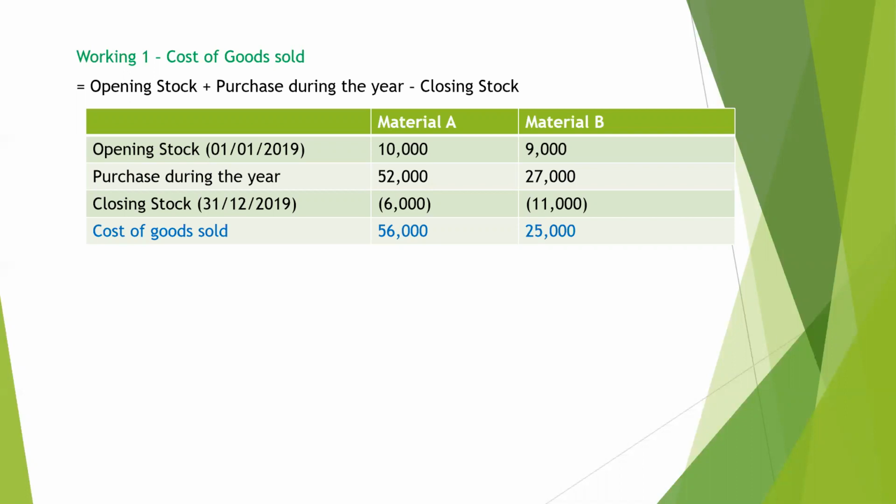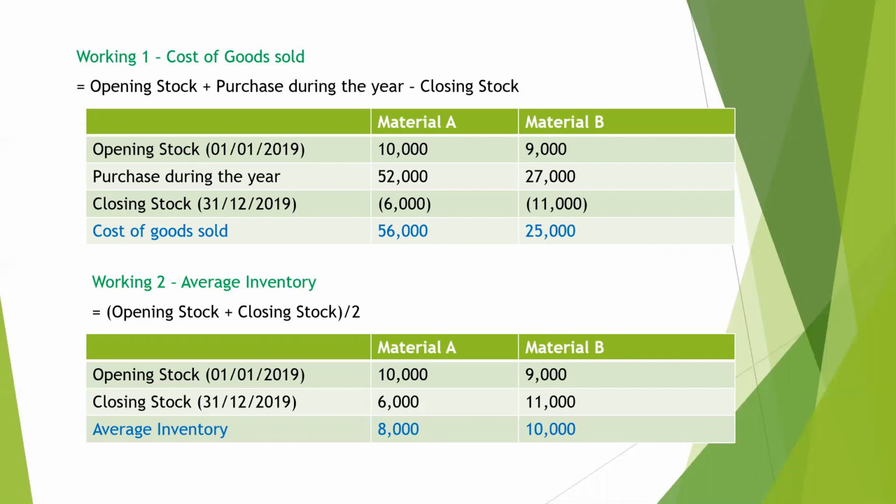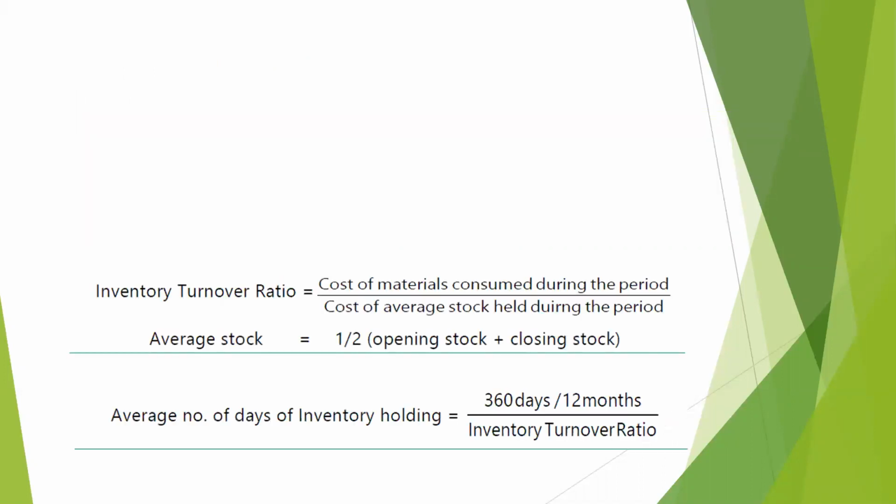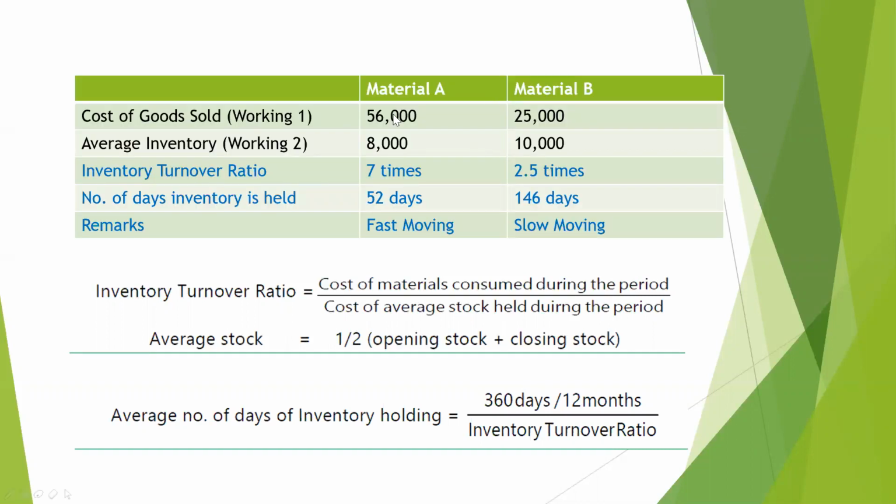Next, we are going to calculate the average stock held of each of these materials, which is calculated by opening stock plus closing stock divided by 2, giving us average inventory as 8,000 for material A and 10,000 for material B. Now, the inventory turnover ratio, as we have seen, is cost of material consumed during the period by the average stock held during the period. So for material A, the inventory turnover ratio is 7 times, whereas for material B, it is 2.5 times.